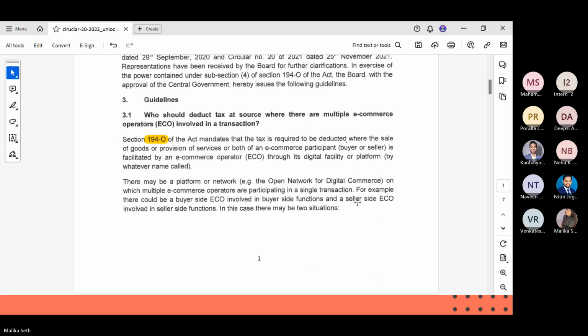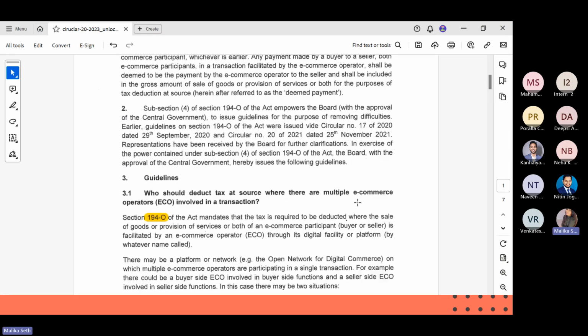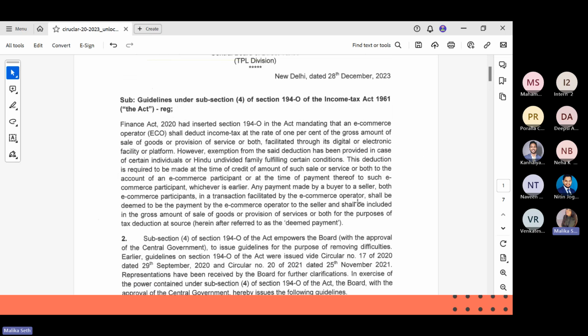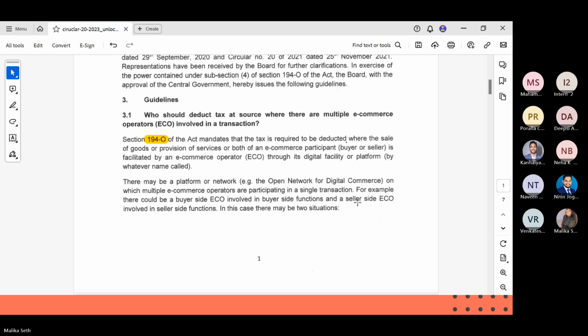So these are the guidelines issued by the CBDT, and they are in a question-answer format. The first question was: who should deduct tax at source where there are multiple e-commerce operators involved in a transaction? When they talk about multiple e-commerce operators, they are saying that there can be two or more e-commerce operators in a particular transaction.